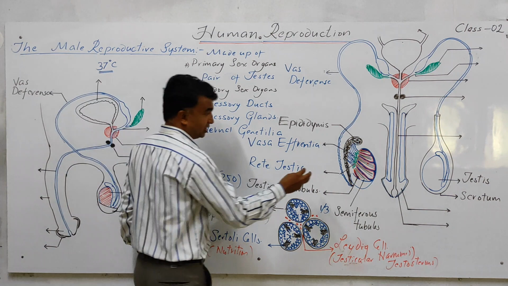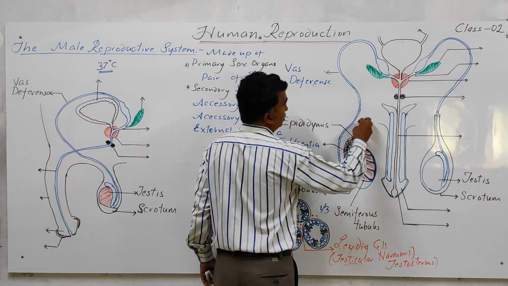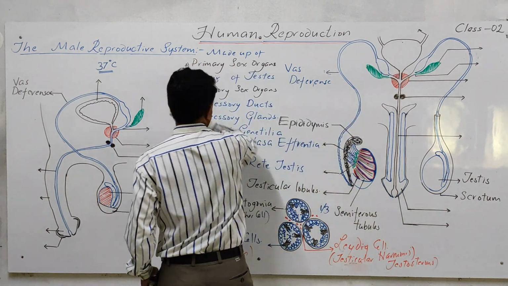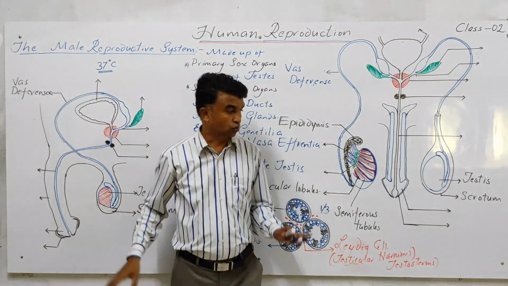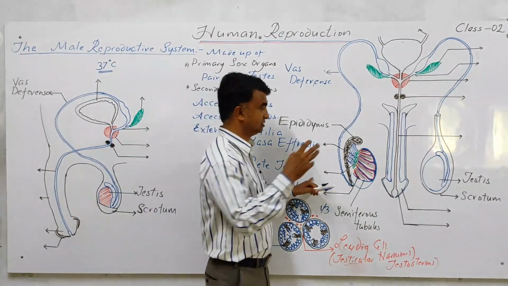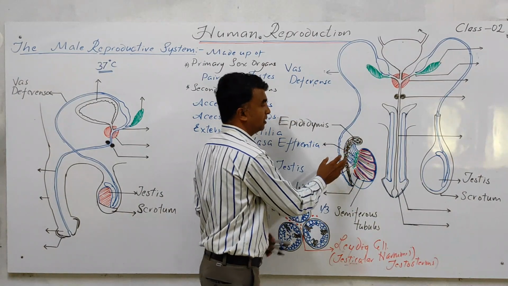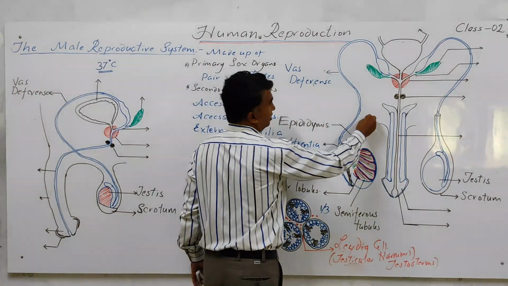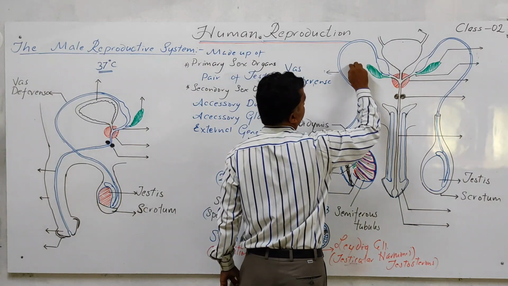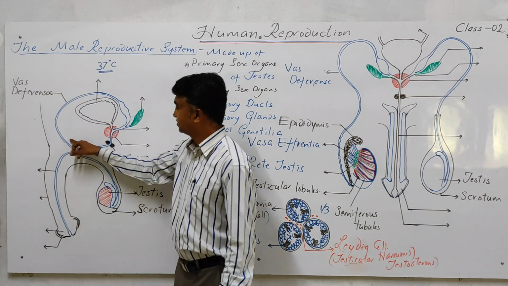Now this vas deferens leaves the scrotal sac, ascends and comes into the abdominal cavity. Clear? The testis and all these extratesticular ducts are present in the scrotal sac only. Only the vasa deferens leaves the scrotum, comes into the abdominal cavity and encircles the urinary bladder. In this figure it is good. This is the vasa deferens.